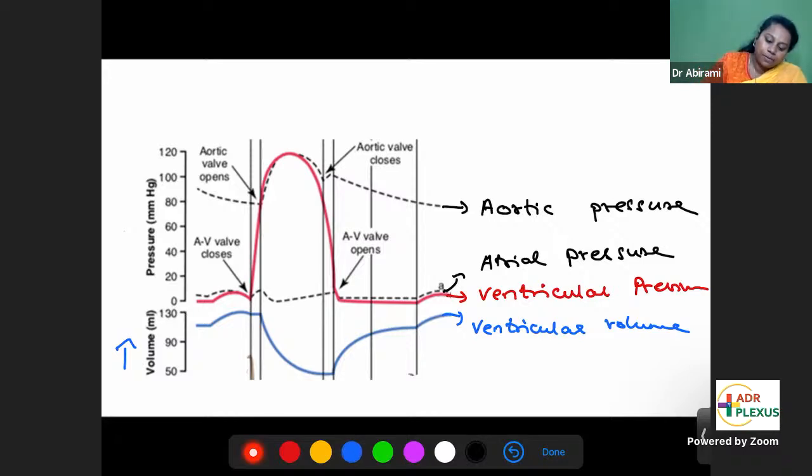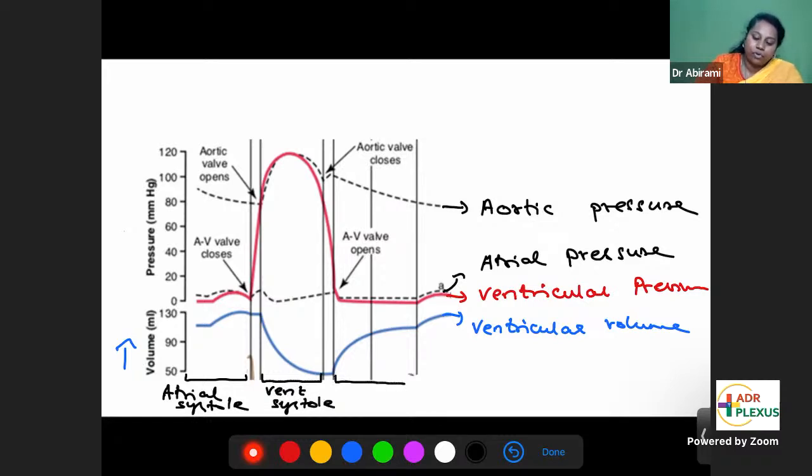The initial phase, atrial systole, followed by atrial diastole. Atrial diastole is not significant, so you don't see that. Followed by ventricular systole, followed by ventricular diastole. So atrial systole, atrial diastole is not there. Ventricular systole, ventricular diastole. So these are the phases of the cardiac cycle. In between, there are some phases.